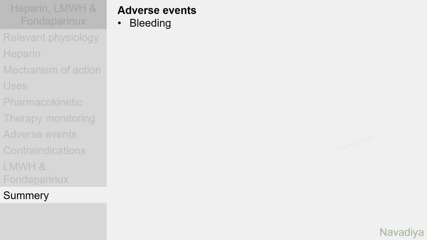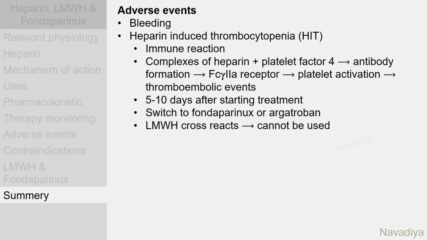Adverse events with heparin are bleeding, heparin-induced thrombocytopenia, which is an immune-mediated reaction. In this, complexes of heparin with platelet factor 4 induce antibody formation. Then they bind with platelet receptor Fc gamma 2A. It causes platelet activation and eventual thromboembolic events. It usually starts 5 to 10 days after starting the treatment, or early if patient has received heparin earlier and has already developed antibodies. In such patients, heparin should be stopped and fondaparinux or argatroban should be started. Low molecular weight heparin cross-reacts with heparin and cannot be used.